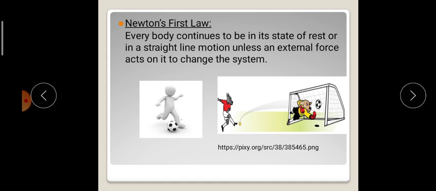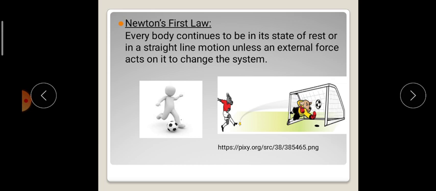In this slide we can see two pictures. One, a person hitting a football, and the second picture shows that the football has been stopped once it has touched the net. Until a person kicks it, the football will be in a rest position. It does not move by itself.